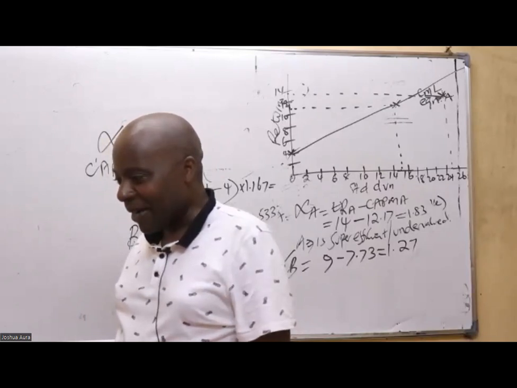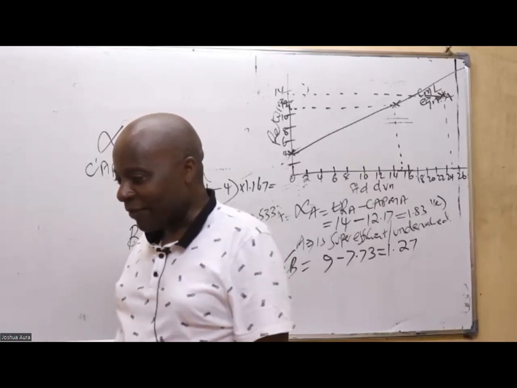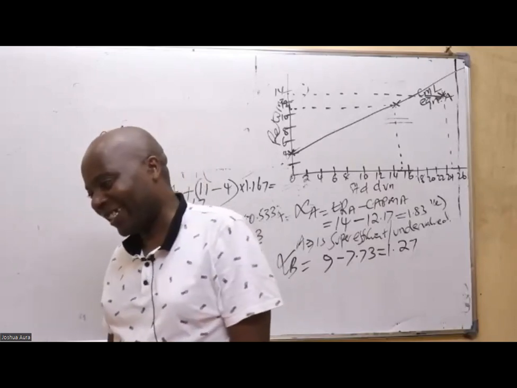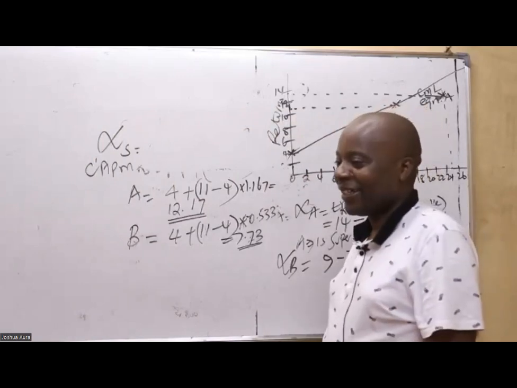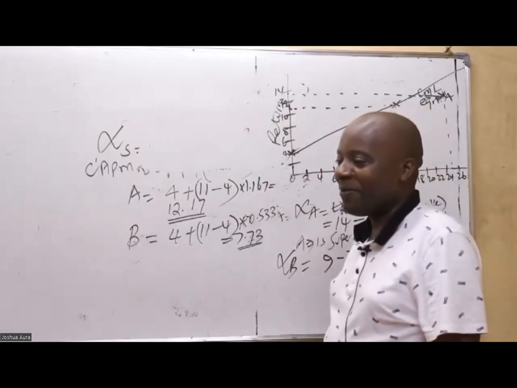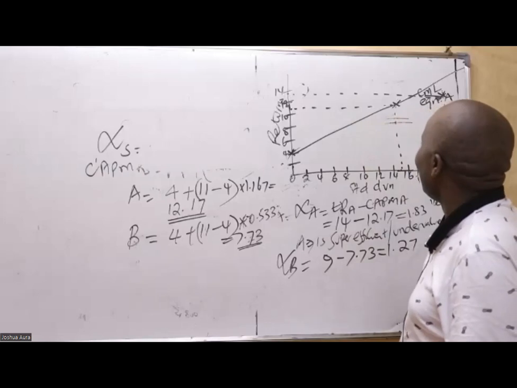Annie says above. Somebody who has got some graphical paper, they're saying above, below. Below is becoming quite below. Thank you so much.